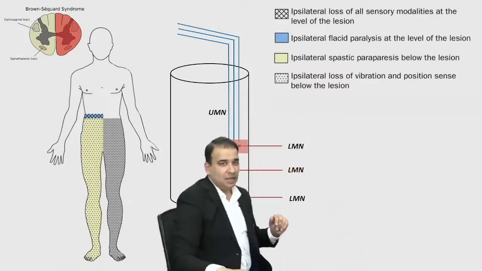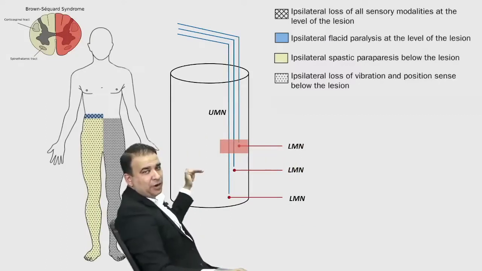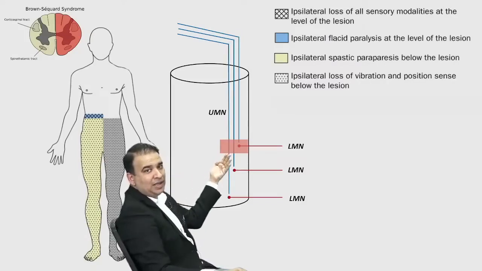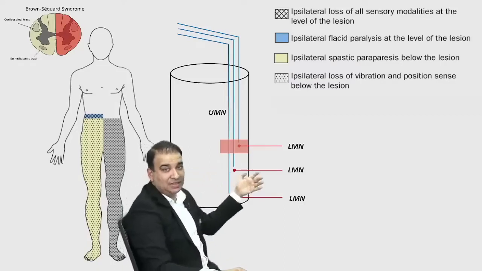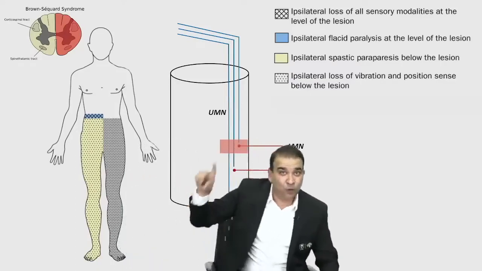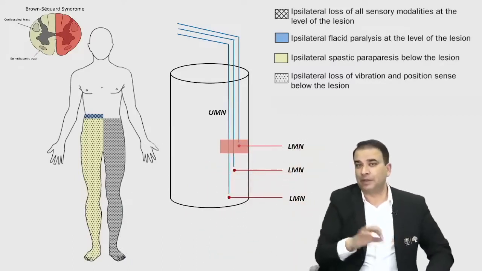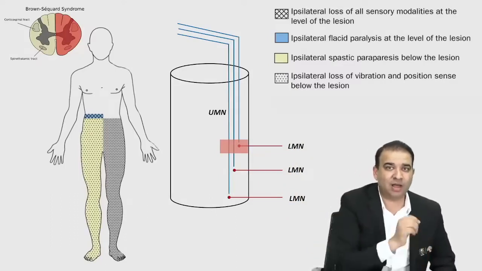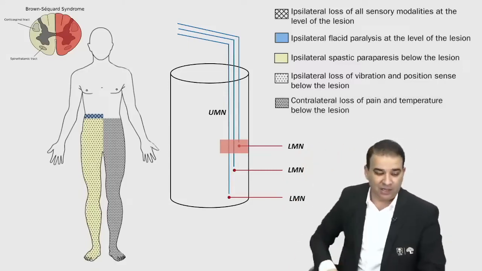Let's come to the other side here. But let's say if I see it in this way here, the spinothalamic tract entering at this point, जो यहाँ से enter करेंगे नीचे से, look at my finger guys, the spinothalamic tract entering from here, now they have to decussate and enter the Brown-Sequard area वाला region only. So all the spinothalamic tracts which are entering here and then decussating have to go through the Brown-Sequard region, and that's why there is a loss on which side? Contralateral side. Because of the spinothalamic tract involvement, there will be contralateral loss of pain and temperature, guys. Contralateral loss of pain and temperature below the level of lesion.